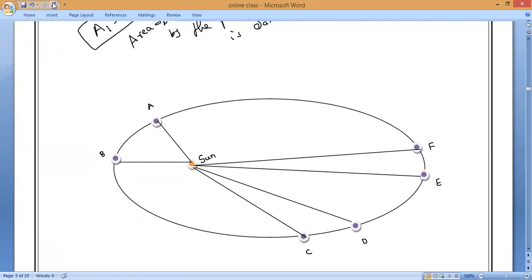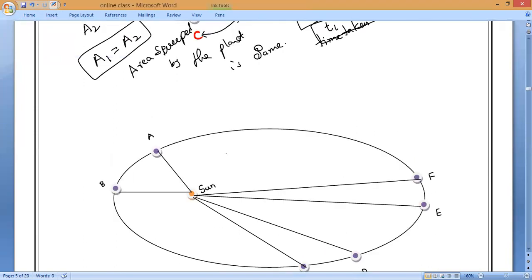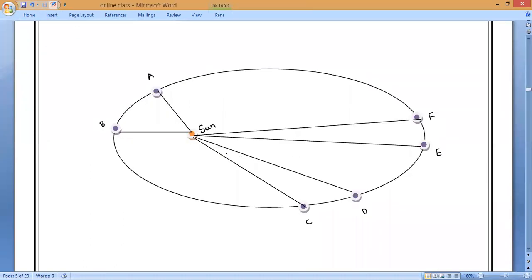Now observe very carefully. I want to teach you one point here. Whenever the planets are closer to the sun, there is more gravitational force of attraction, so the planets will travel faster. They will travel faster when they are closer to the sun.